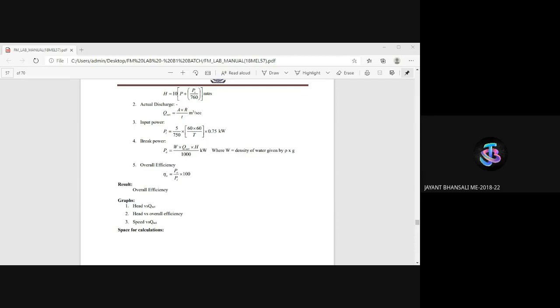For the second one, efficiency I'm getting 34.17.